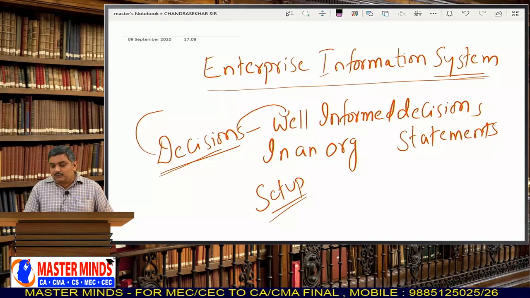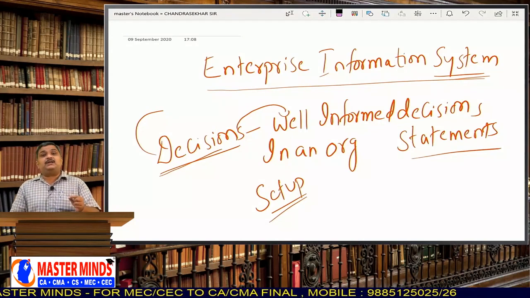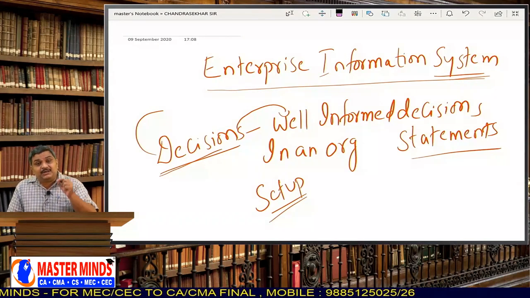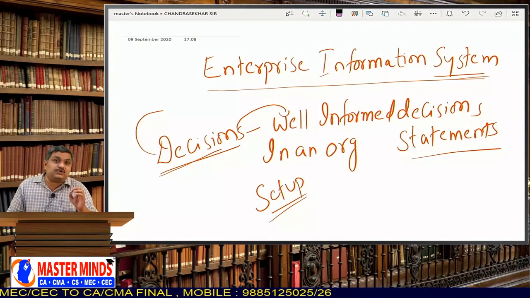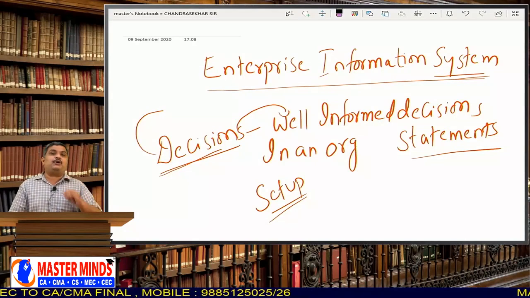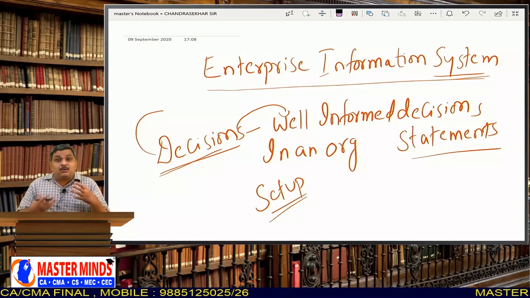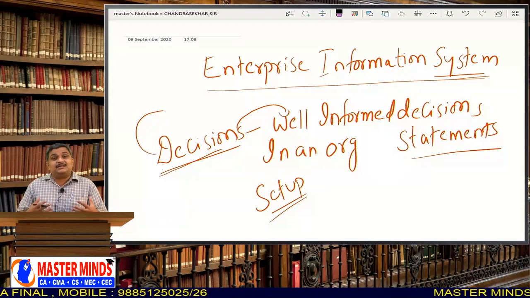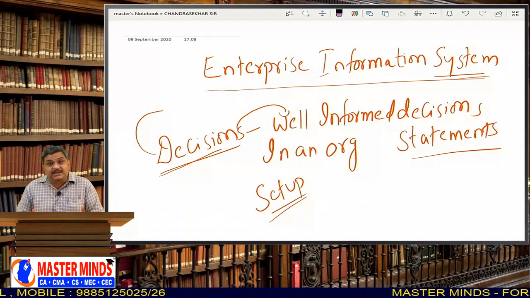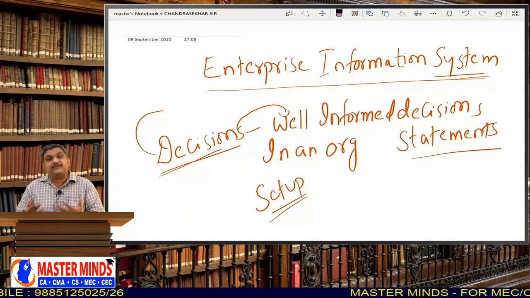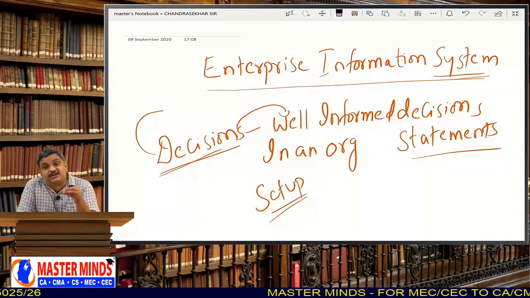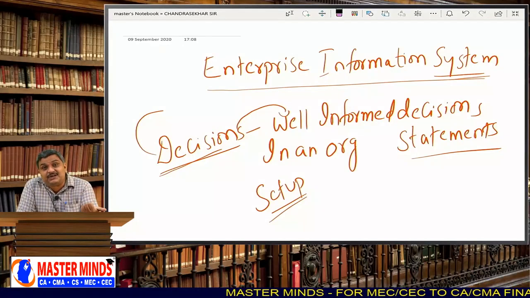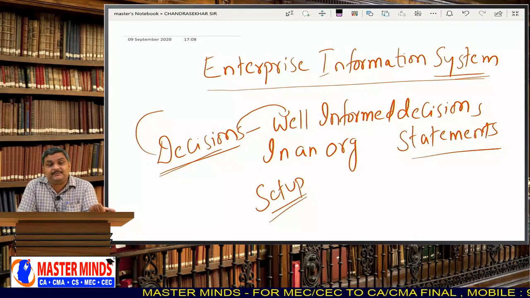And what will an auditor do? An auditor will audit the accuracy of the financial statements. But what is the most important thing here? The most important thing is, how can an auditor assess the validity, the credibility, the accuracy of the financial statements? Because these financial statements are generated by information systems, the software used in the organization.